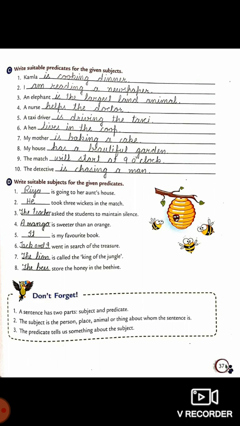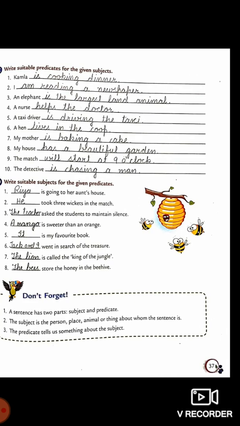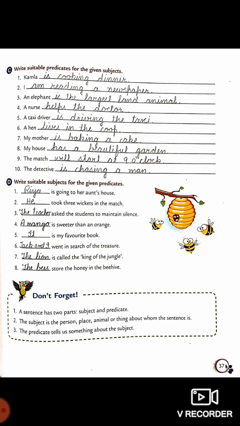Downside in part D, write suitable subjects for the given predicate. So the predicate line is given here, and we have to add a subject from our side, like dash is going to her aunt's house. Here we have added a name, Ria. Okay, so Ria is the subject. In the same way you have to do the rest of it.